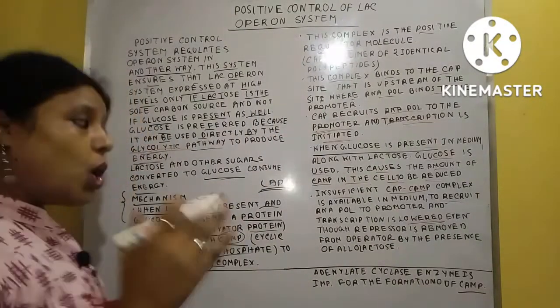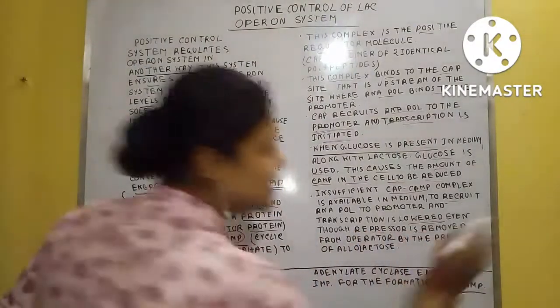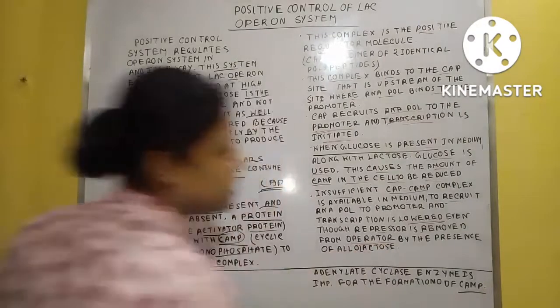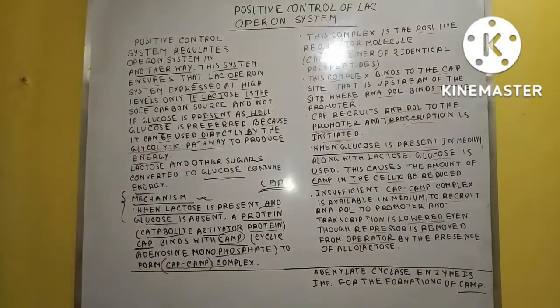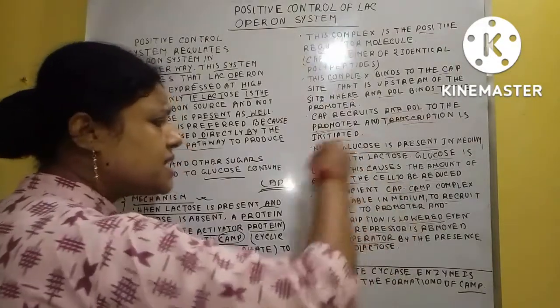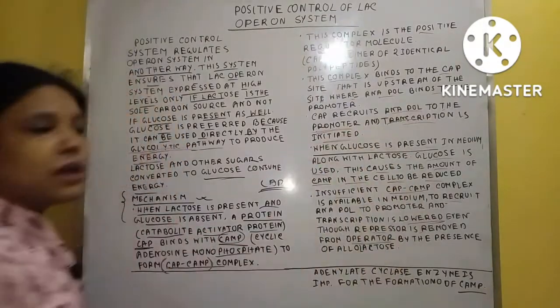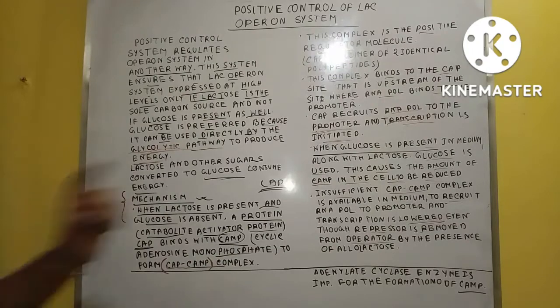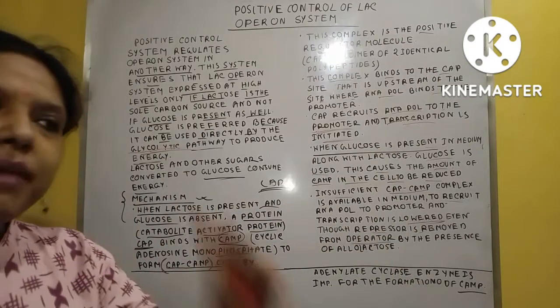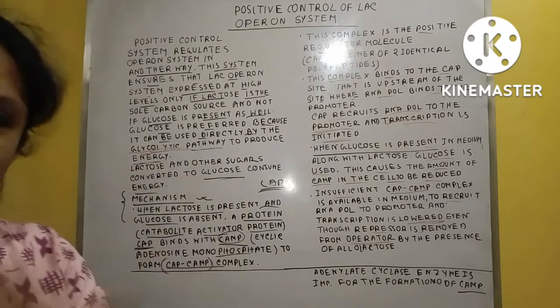Transcription is lowered, and it is seen although the repressor is cleared from the operator by the presence of allolactose. You just know what the role of the repressor is. The repressor just binds to the operator and totally stops the transcription process.